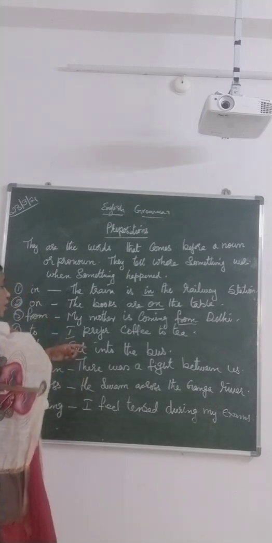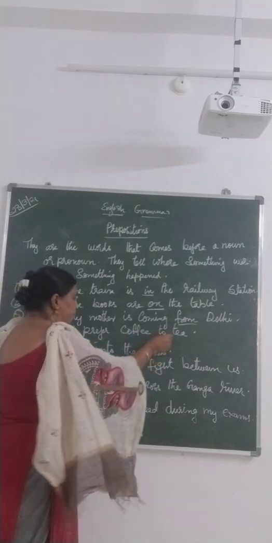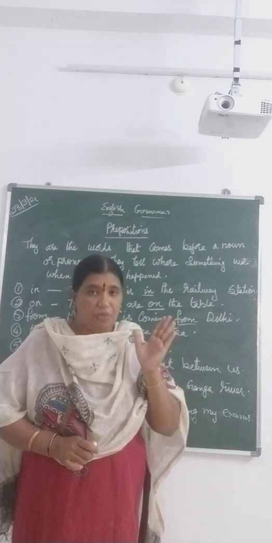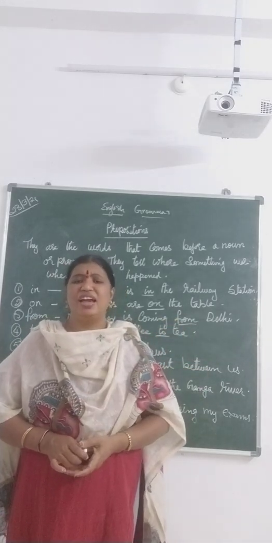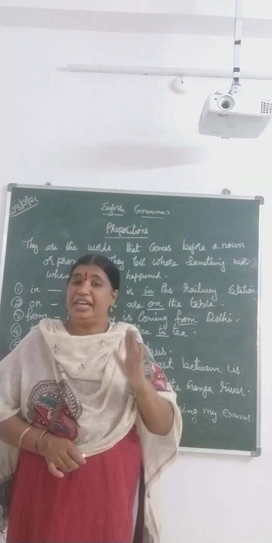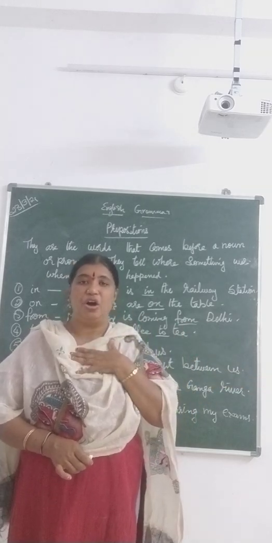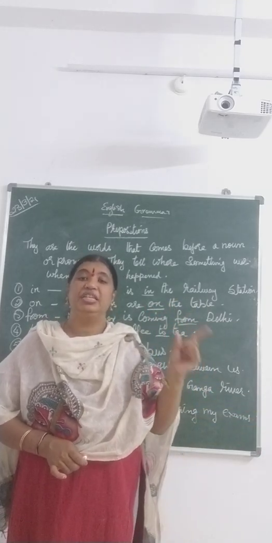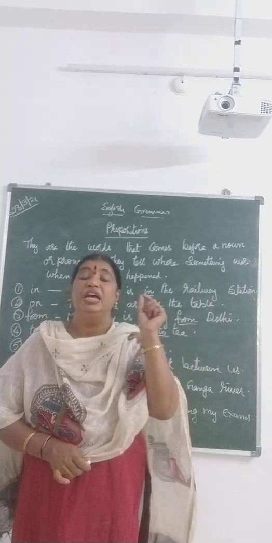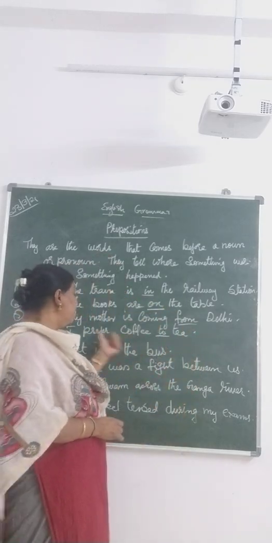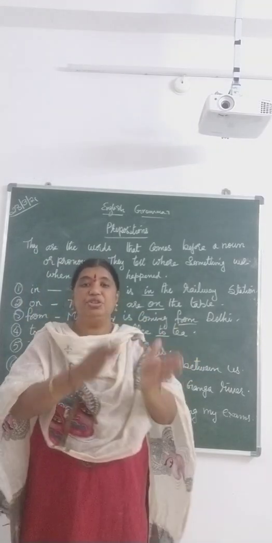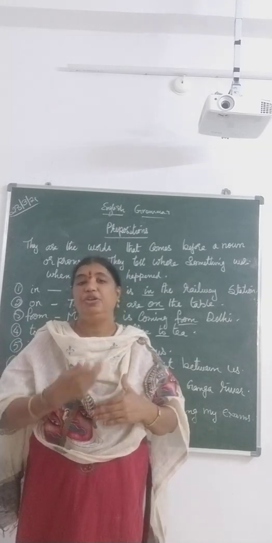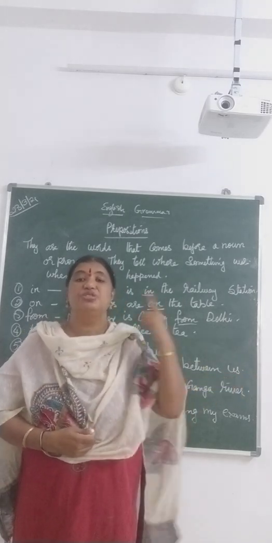Now, I prefer coffee to tea. So, if somebody asks me, which one do you want? Do you want coffee or tea? Then I say, I prefer coffee to tea. Means, I like coffee more rather than tea. So, in that situation, we will be using the preposition to. Understood, children? I prefer coffee to tea. So, when there is a comparison to give priority to any object, we use to.